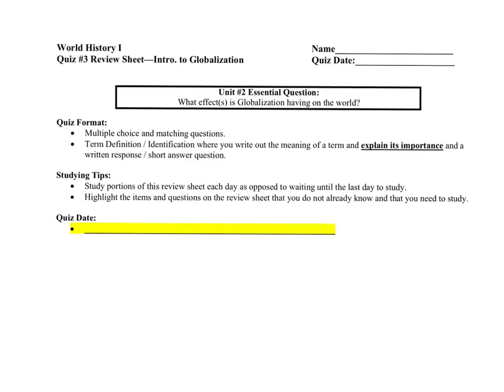Hi everybody, this is the quiz number 3 review sheet. And notice here the format, like our other quizzes, will have some multiple choice and matching and then some term ID, where you give me the meaning and explain its significance, and a couple of other written response that I'll explain as we go here.